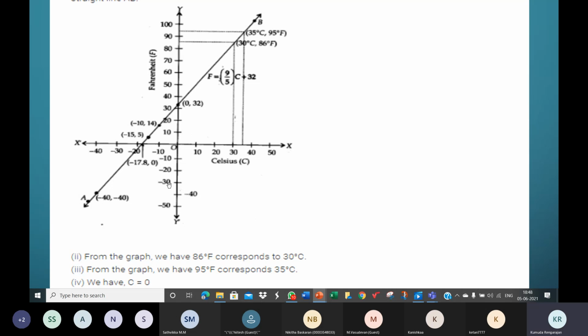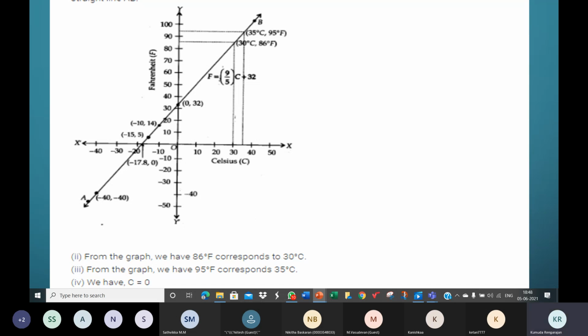And then, is there a temperature which is numerically the same in both Fahrenheit and Celsius? If yes, find it. So you can see it here. Now, how do you work this? How do we work this algebraically?